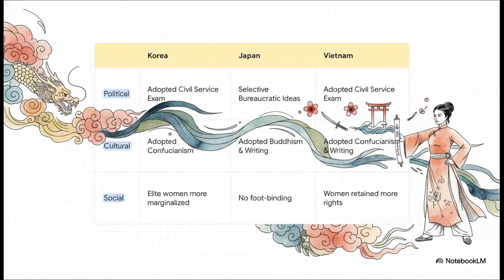Now, with all that power, China's influence obviously spread. But it wasn't just a simple copy-paste job. Look at this. Korea went all in, adopting a lot of Chinese systems. Japan, though, was much more selective. They picked and chose what they liked. And Vietnam? They took some things, but actively resisted others, especially when it came to culture, like foot binding. It just goes to show you, cultural exchange is always a conversation, not a command.